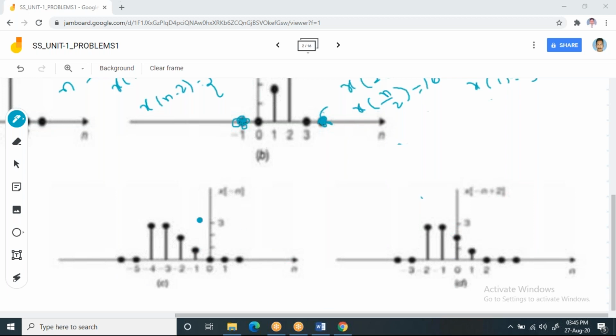Is it clear? Please post it in the chat box. X of minus n is clear. Please post it in the chat box.